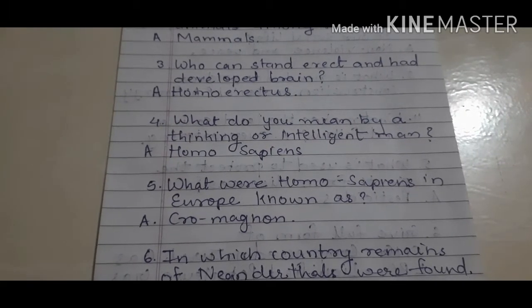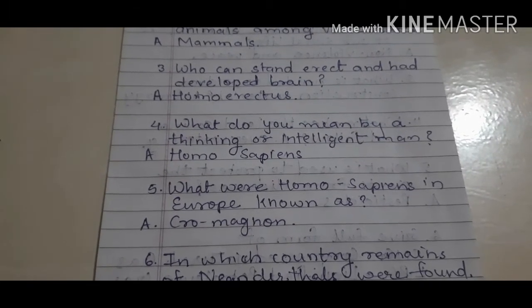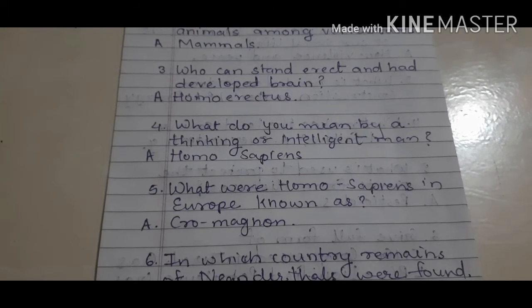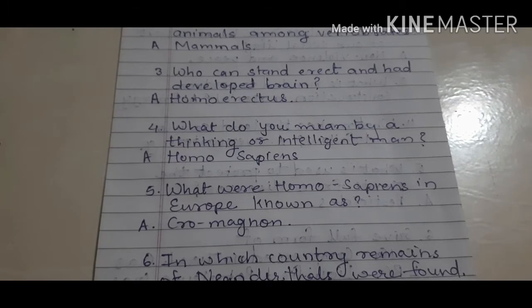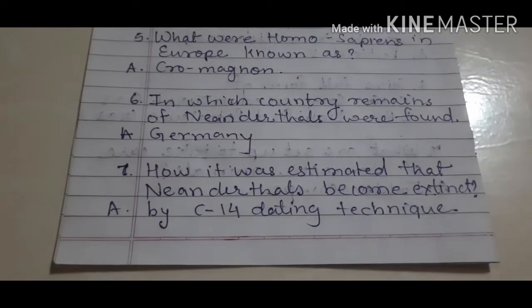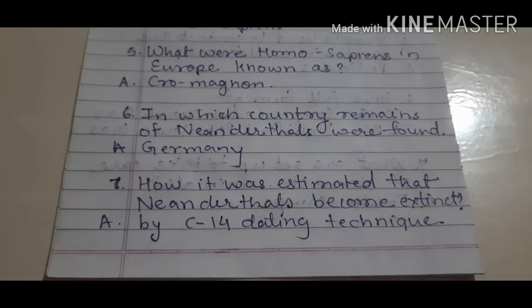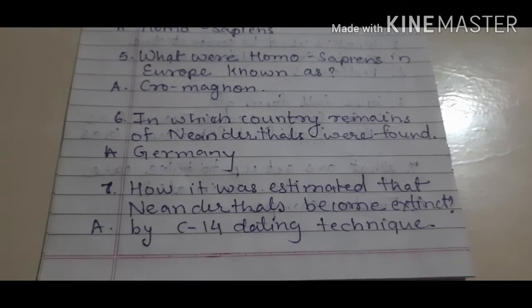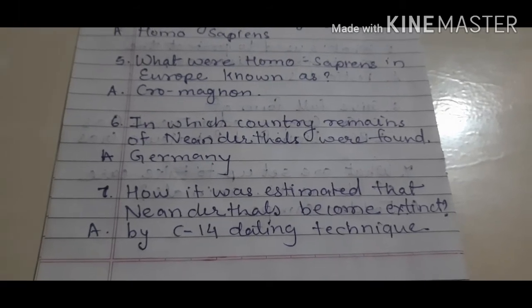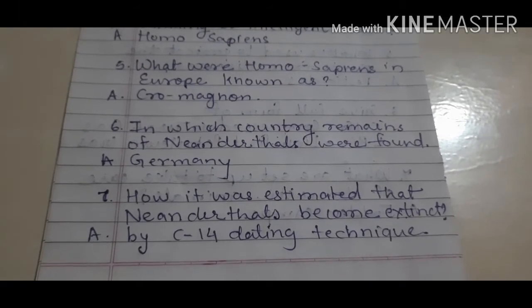What do you mean by thinking or intelligent man? Homo sapien. They are the intelligent and thinking man. What were Homo sapien in Europe known as? Cro-Magnon. In which country were remains of Neanderthal found? Germany.